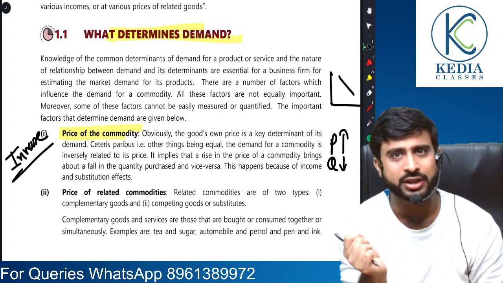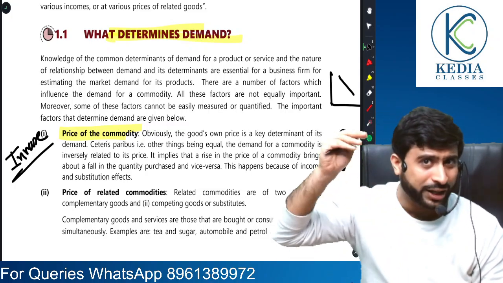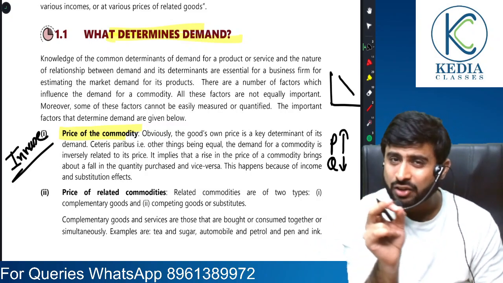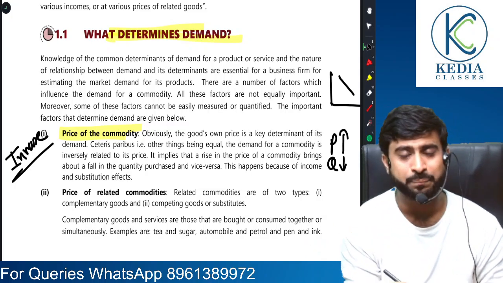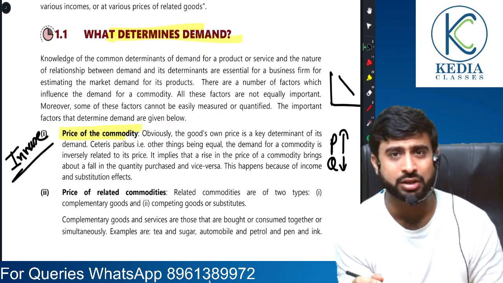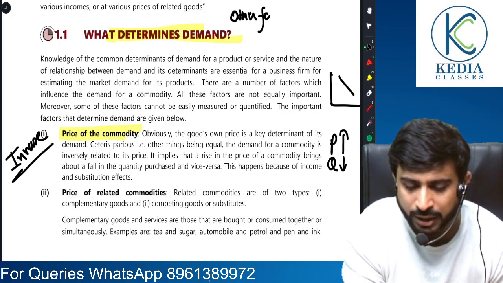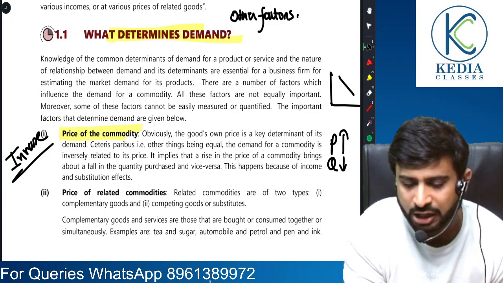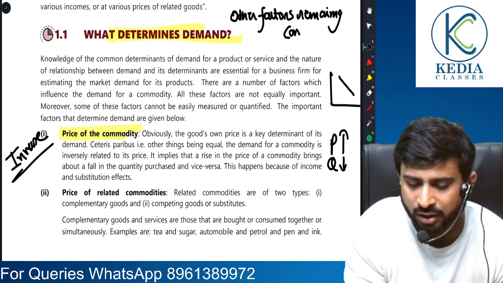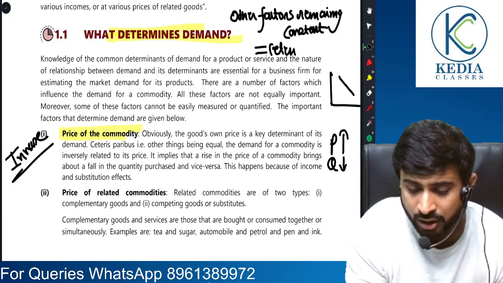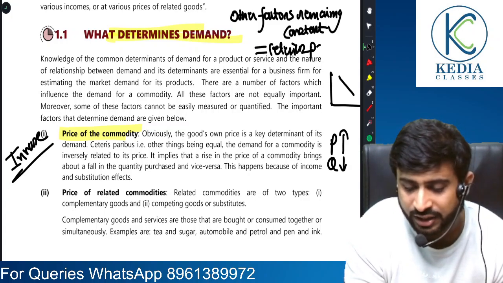When price rises, quantity demanded is going to fall, and vice versa, other factors remaining constant. Remember, this time in January Foundation 2025, there came a question: other factors remaining constant is another name for what? So remember, other factors remaining constant also means ceteris paribus. Imagine, the question can be that easy. Ceteris paribus.